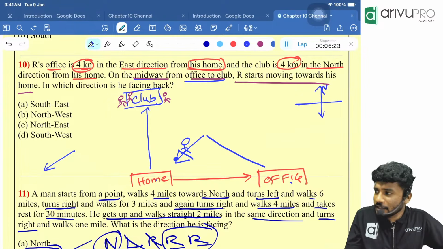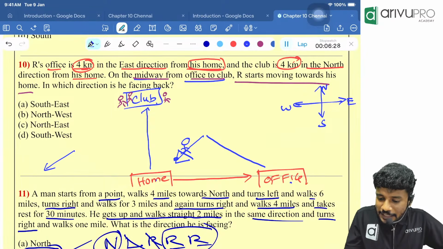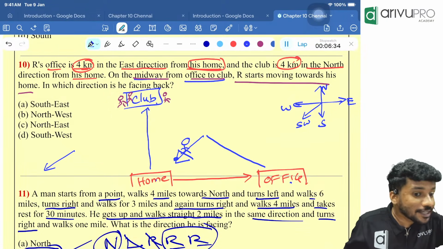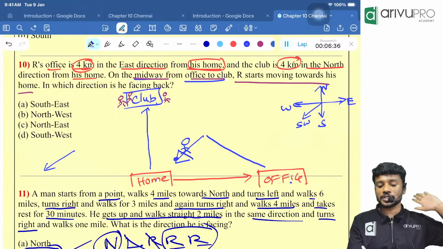North. Then this is what? South. This is what? East. This is what? West. In between south and west, who is there, people? Southwest is there. So he should move in which direction? Southwest direction. But is that the question?